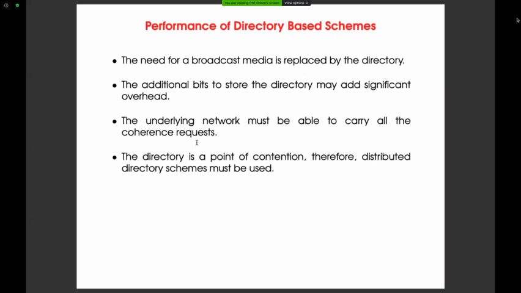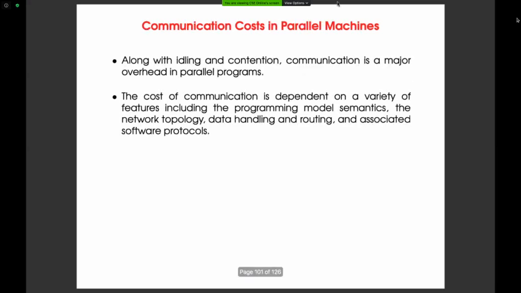So if you look at the third one, anyway you can deal with the directory based, but the data must be carried by the interconnection network. So again, you have to rely on whatever activity you do. If you want to communicate, you have to go on the network only. So the network has to satisfy all these requests. Even though we have a good technique like Snoopy bus and directory based, it again depends on the underlying interconnection.